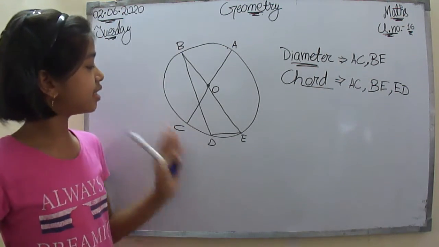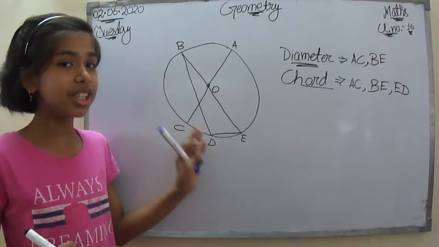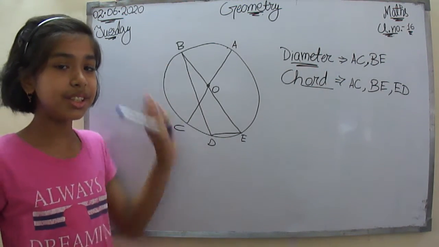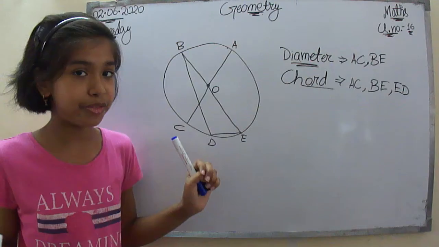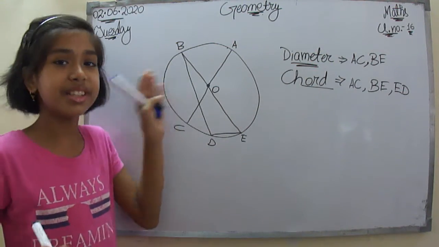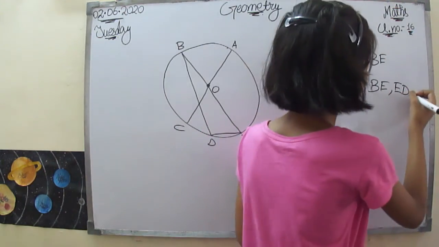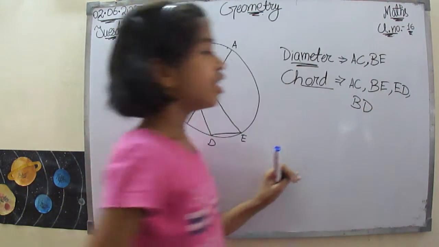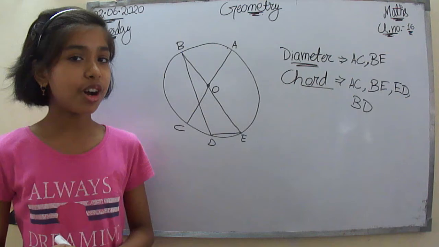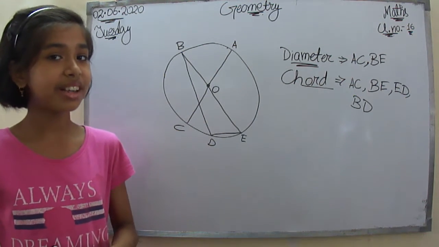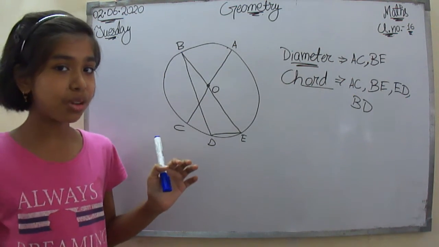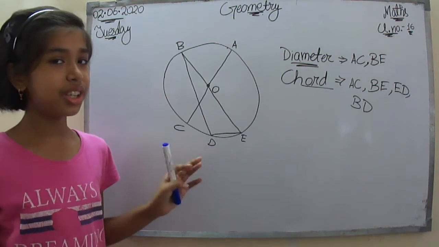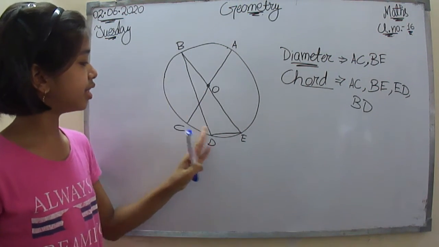So now it connects, this BD connects this B and this D. These both are the points on the circumference and this line BD connects these. So the BD is also going to be a chord. So how many chords we had spotted? 4. Are there any more chords? No, there are not. 1, 2, 3 and 4.